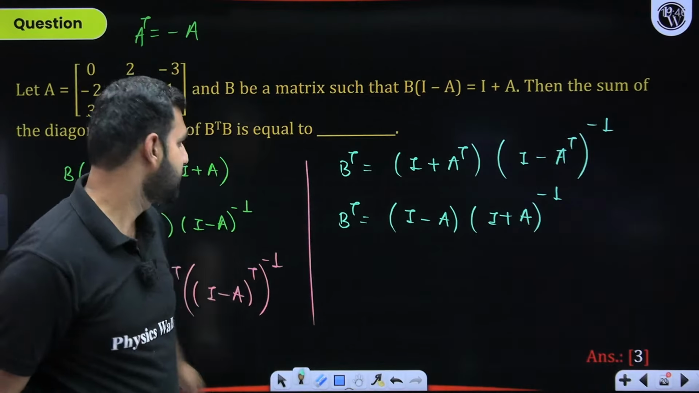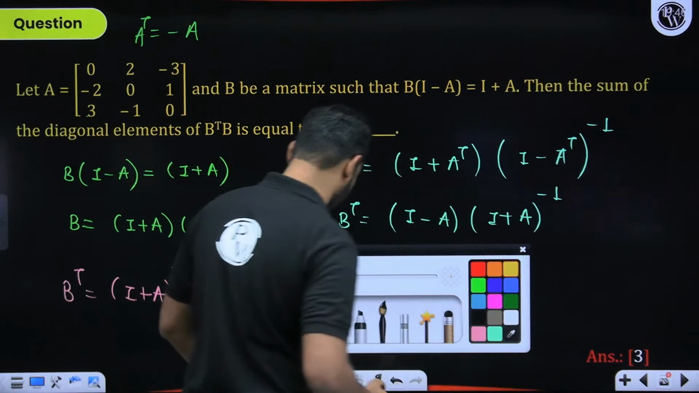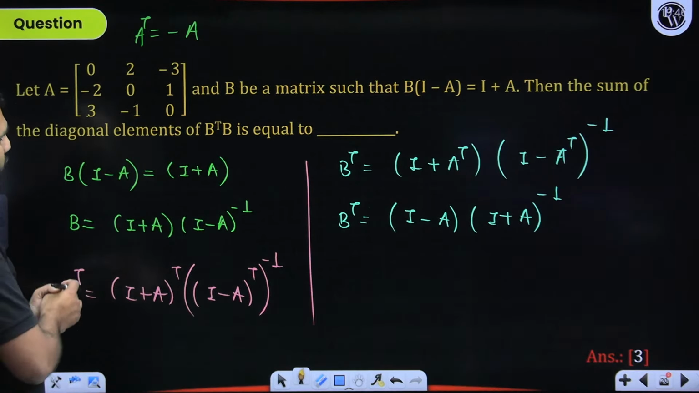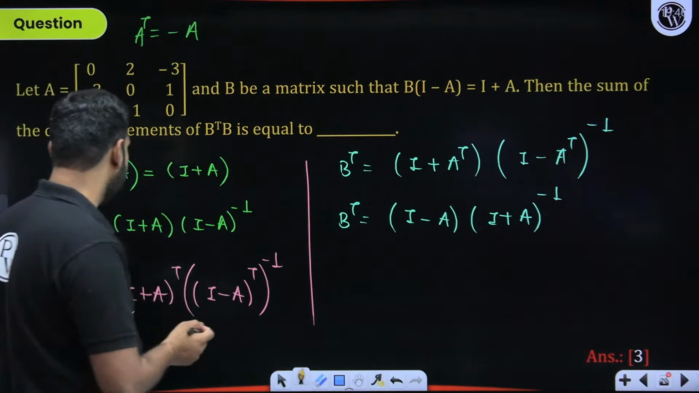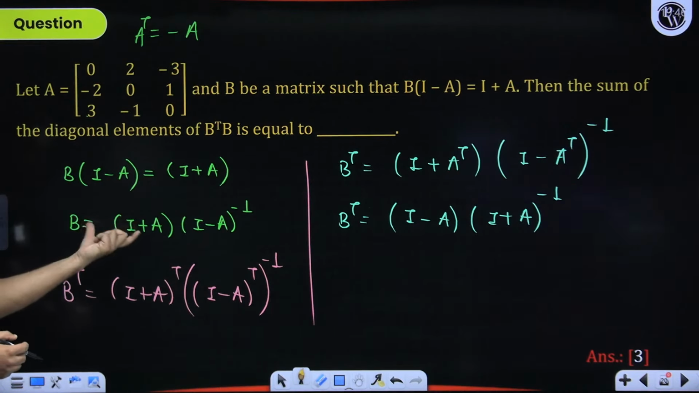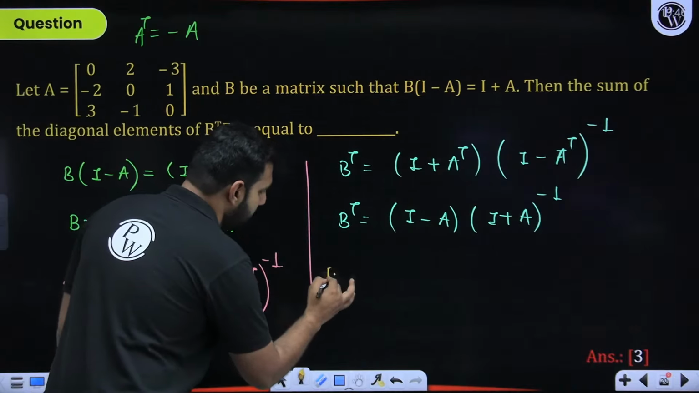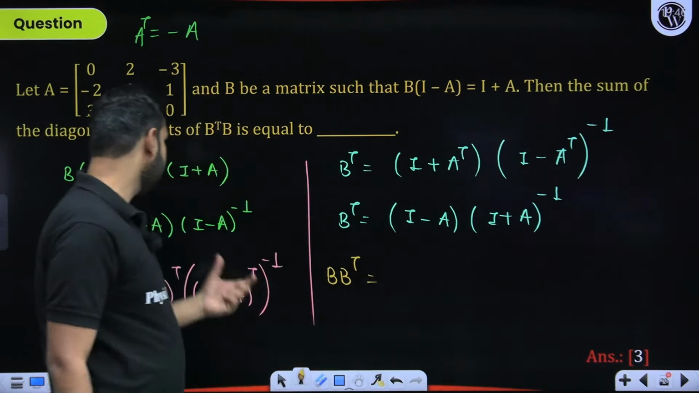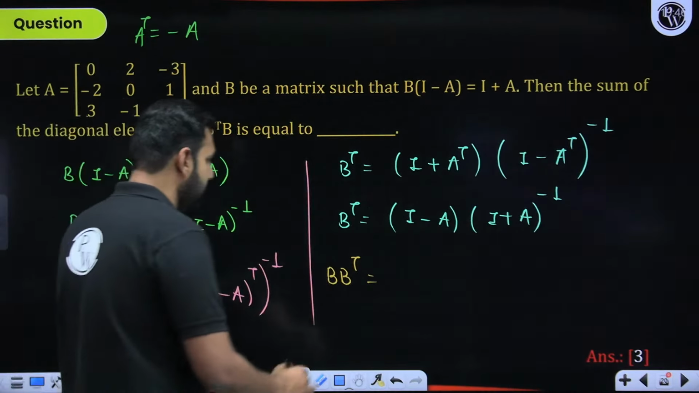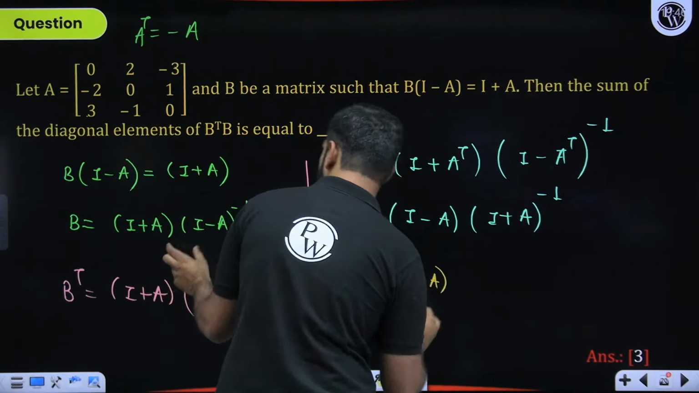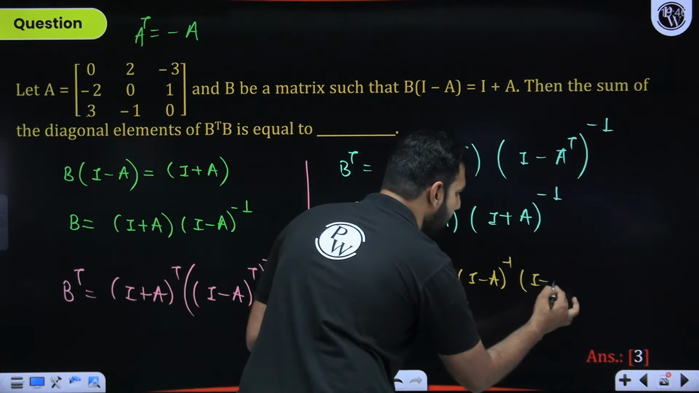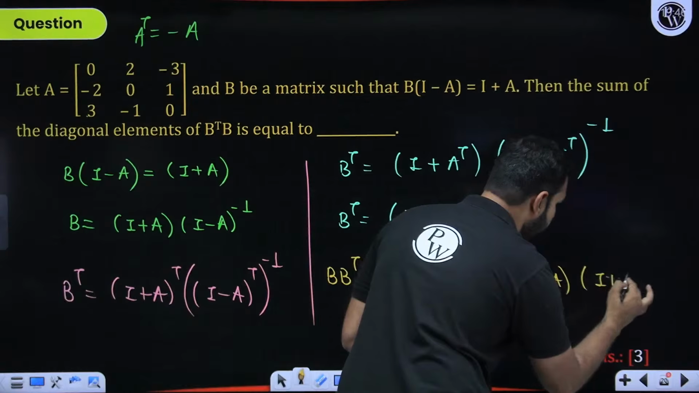Now, what I'm trying to suggest here is that when you multiply B with B transpose, or even if you multiply I plus A on both sides, I'll multiply this B with B transpose. So the pre-multiplication by B I'm doing on both sides. So this will be B into B transpose. But this I'm taking as the value of B, and by this I'm doing the pre-multiplication on this. So this will be I plus A times I minus A inverse times I minus A times I plus A inverse.